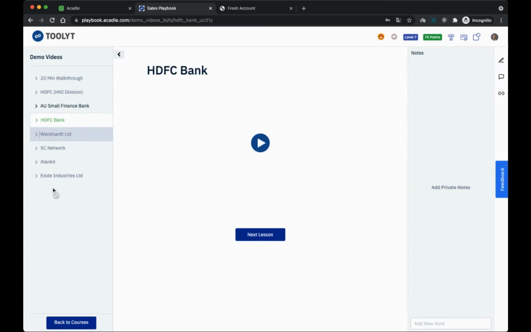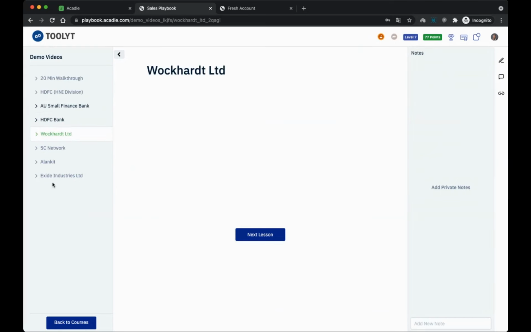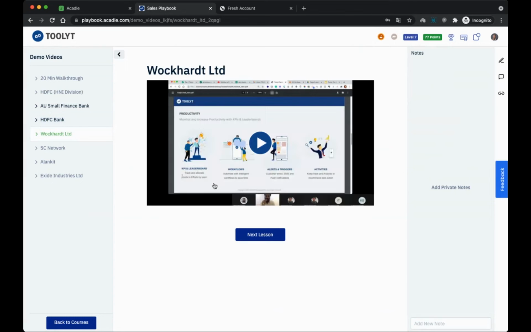Then if I want to see this, I cannot click directly. I have to click on next lesson, then only the next lesson will get unlocked. And if you don't want this kind of restriction, you can enable free flow while you're creating a course. There's an option called free flow, so they'll be able to freely go through individual lessons as they want.